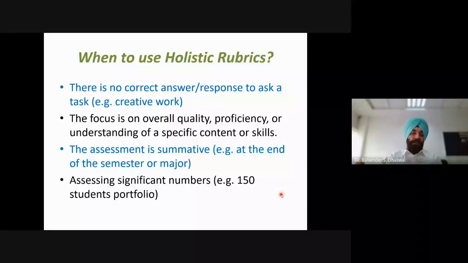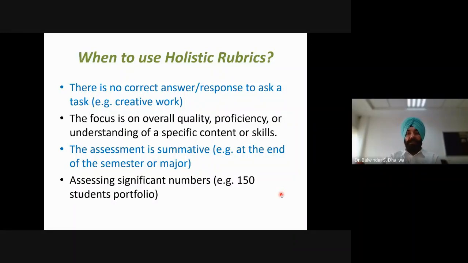Because when we are using holistic rubrics, we are not providing detailed feedback. If it is a part of formative assessment, we know that we use formative assessments for giving feedback to students on the areas of their weakness or strong points, so that they can improve on the areas of weakness.